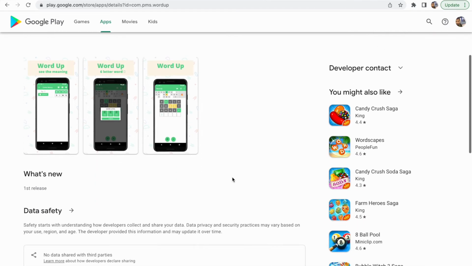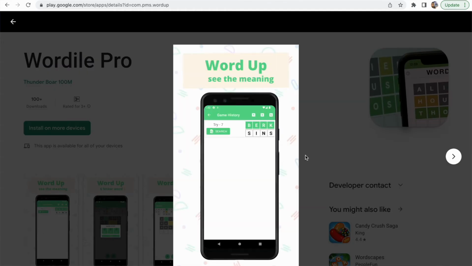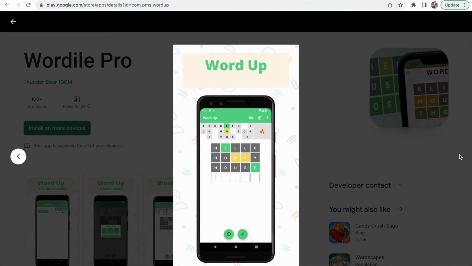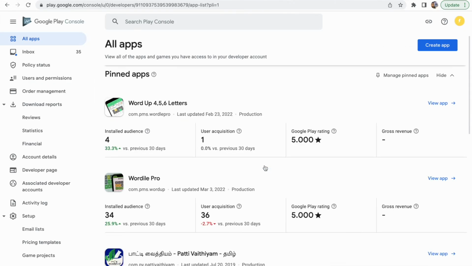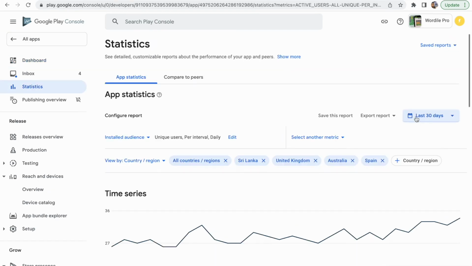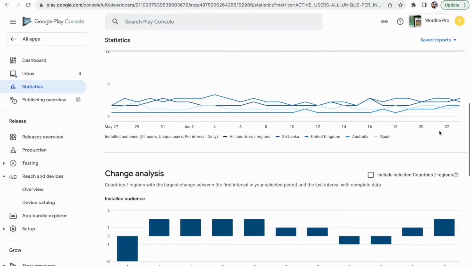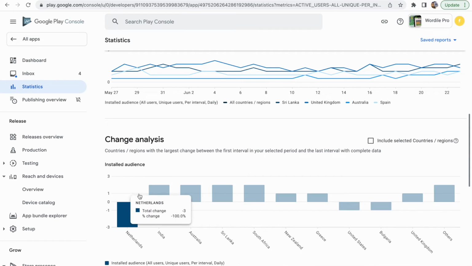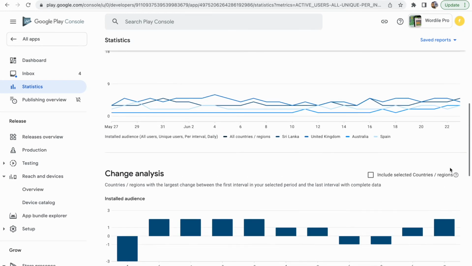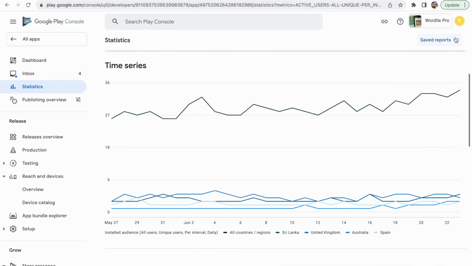This is my app page in the Play Store. You can see overall it crossed 100 installs. So let's go to the Play Console and see the stats of this app. You can see the overall installs in the graph. People downloaded it from different countries, especially London, Spain, and Sri Lanka. So all over the world, people are downloading my app and using it.